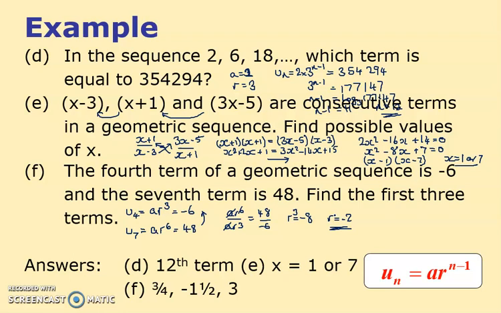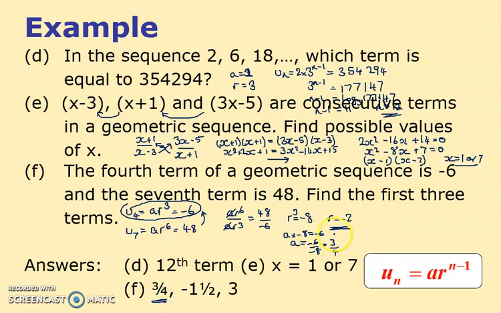So once I've got that, I just realised what the question said. So find the first 3 terms. So now I've got R equals minus 2. I suppose I've got to go back and find what the A is as well. So what's the A? Well, minus 2 cubed is minus 8. We've just said that. So therefore A times minus 8 equals minus 6, subbing into this equation here. So therefore A equals minus 6 over minus 8, which is 3/4. So at long last I've got that. That's where that 3/4 comes from.